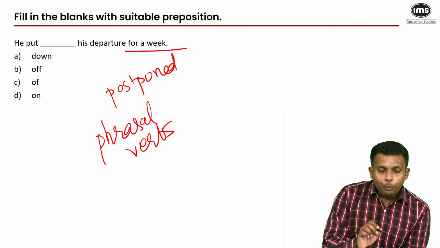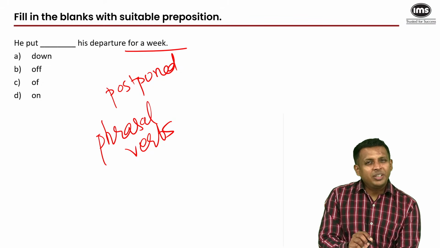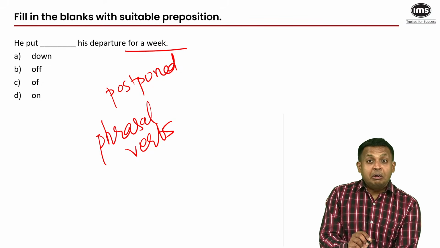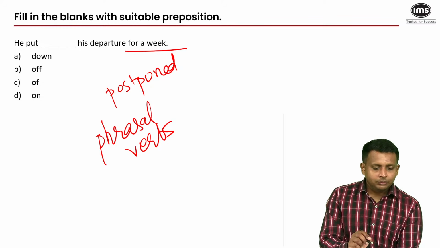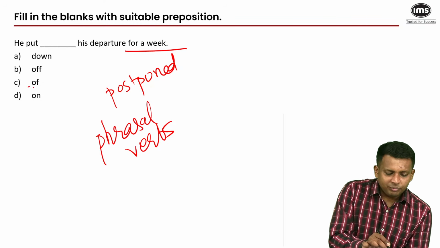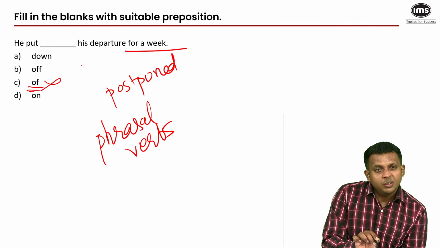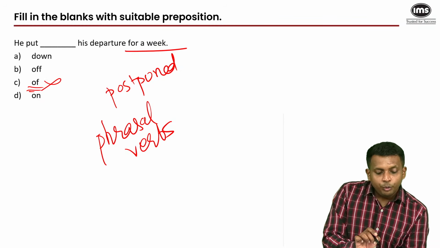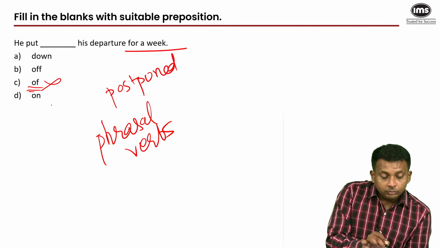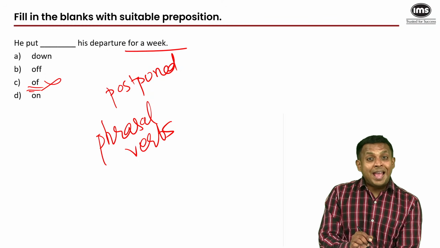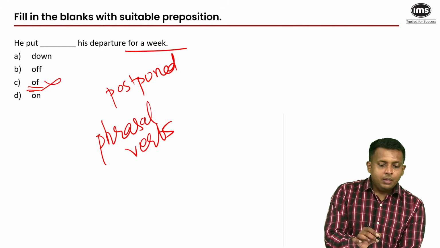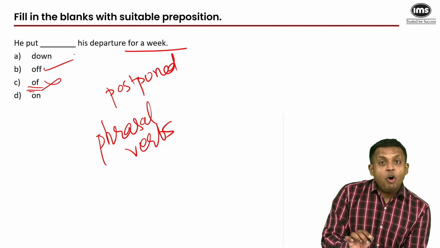Right. Now, put down can mean to suppress, to euthanize, to upset someone. Put off. There is no such phrasal verb involving the verb put. Put on means to wear some clothes, to put on an act. It's a valid phrasal verb. But our answer is put off.